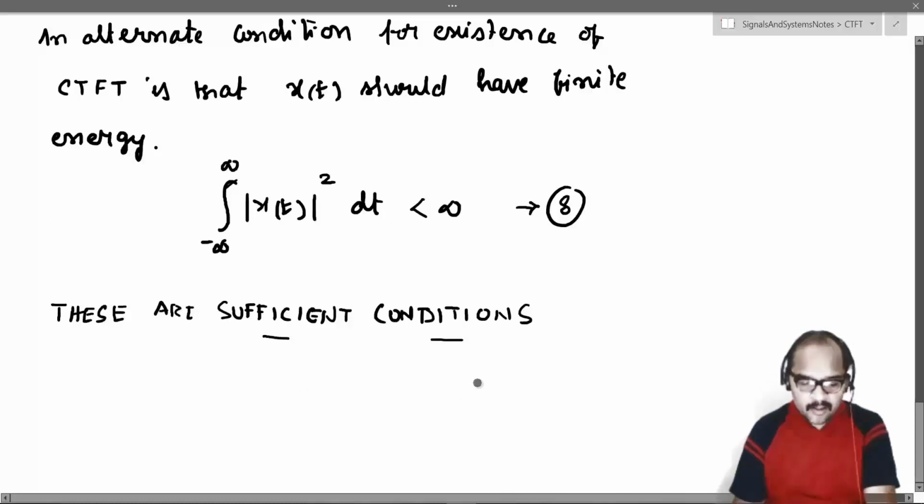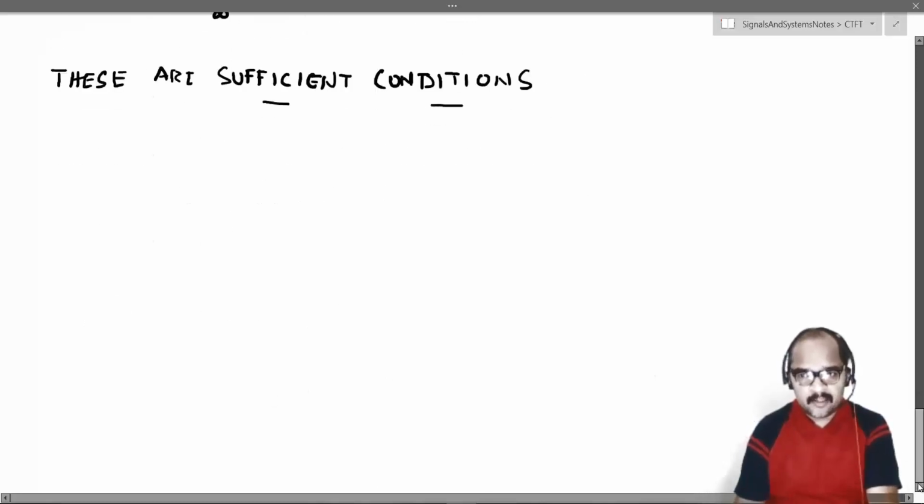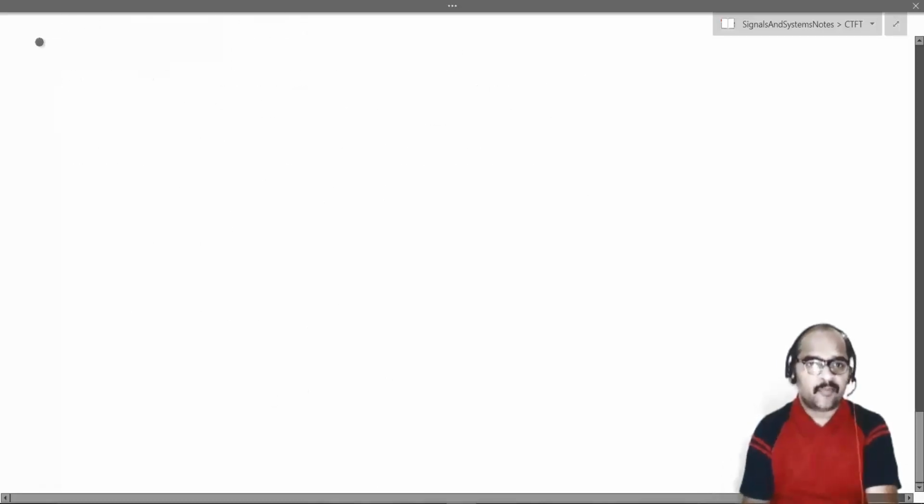Next, let's come back to the existence of the inverse Fourier transform. The same rule applies here. When does a signal have an inverse Fourier transform?